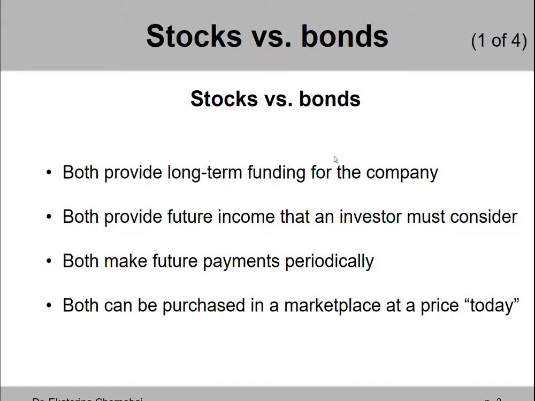Also, stocks and bonds can be sold when the investor feels like selling them, and that provides potentially a capital gain to the investor. Both stocks and bonds make future payments periodically, dividends for stocks, coupons for bonds, and both can be purchased in a marketplace at some today's price.